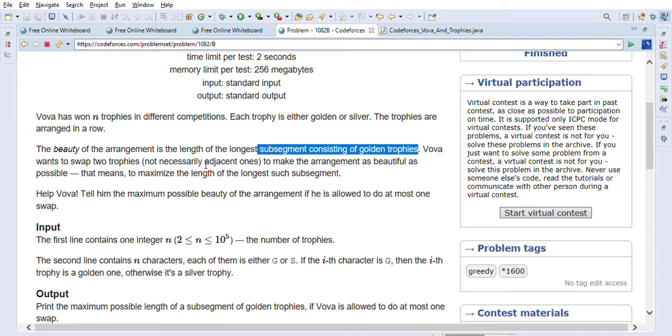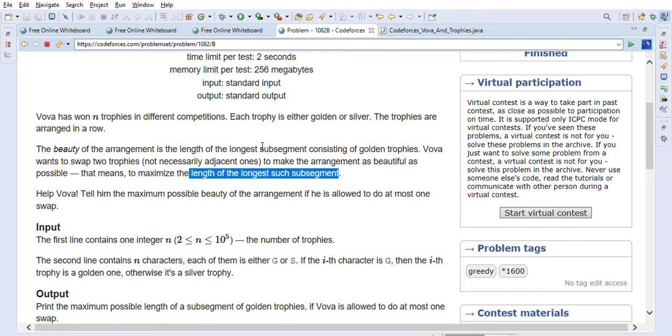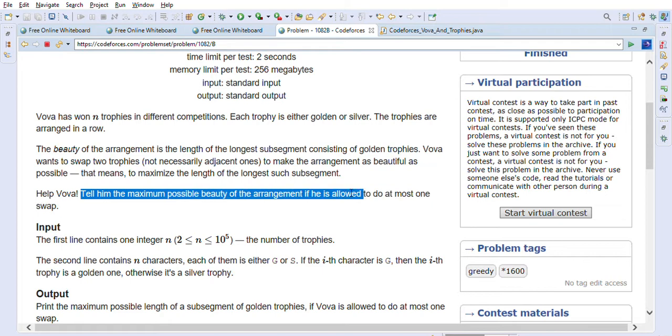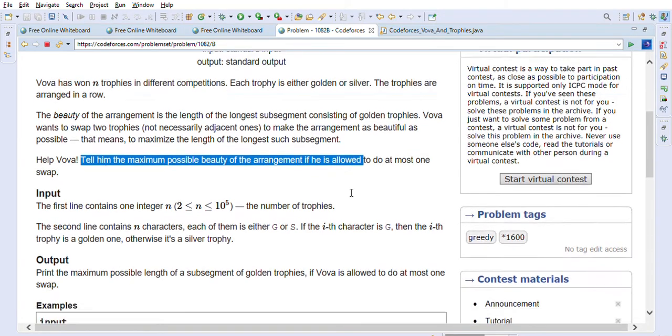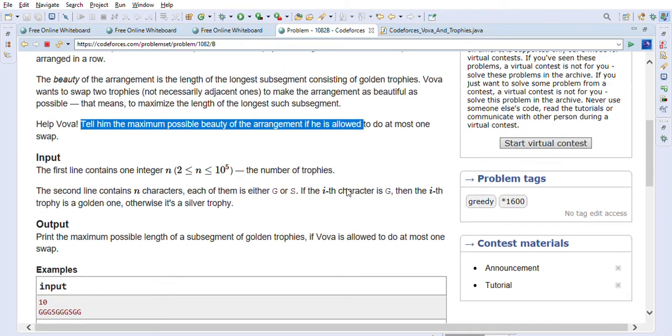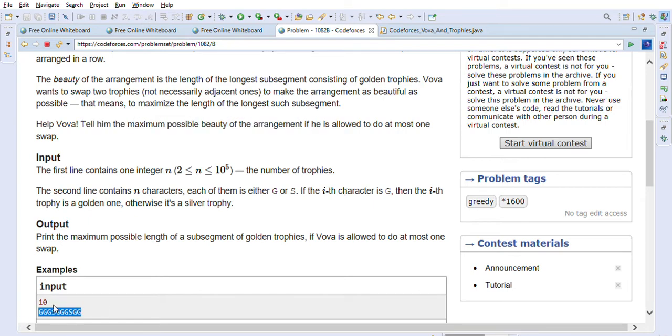That means to maximize the length of the longest such segment, right? So the longest segment consisting of golden trophies, that's what we have to maximize. So help Vova: tell him the maximum possible beauty of the arrangement if he is allowed to do at most one swap. Basically this is a string, as you can see in the example. He can take one character and swap it with some other character.